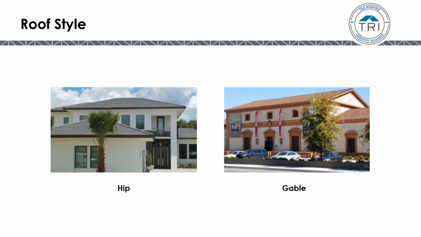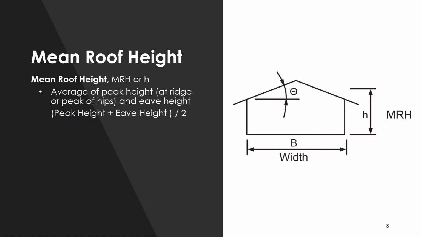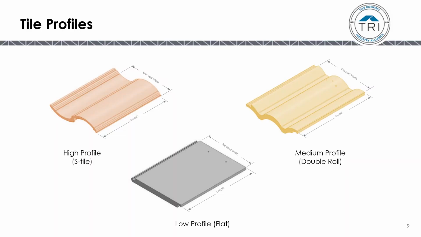Knowing the roof style is also important, whether it's a hip style or gable style. Find the mean roof height by adding the height at the eave from the ground and the height at the peak or the ridge from the ground, adding those two values together and dividing by 2. Tile profile heights are divided into high, medium, or low, as you see here.